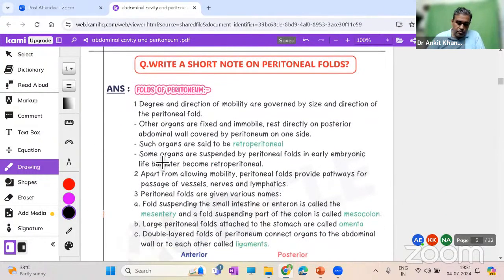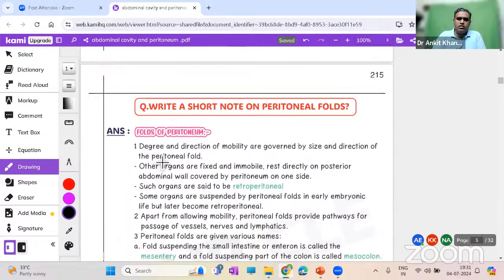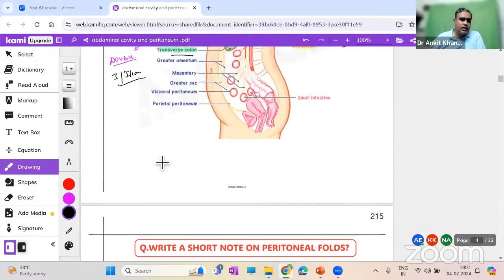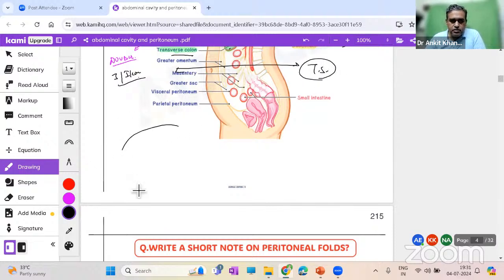Now, folds of peritoneum. Before going to the folds of peritoneum, what we have discussed over here, I want to show it with the help of a diagram. Just be with me for a couple of minutes to understand parietal and visceral peritoneum. If we take a transverse section, TS, suppose this becomes a circle like this. This is the ventral aspect, that is the dorsal aspect.